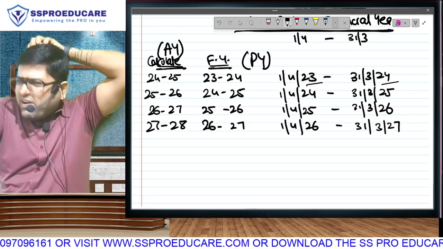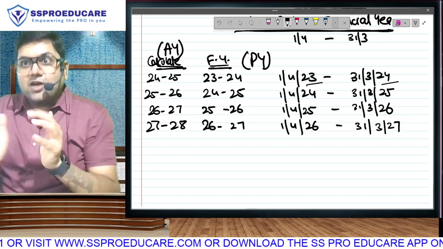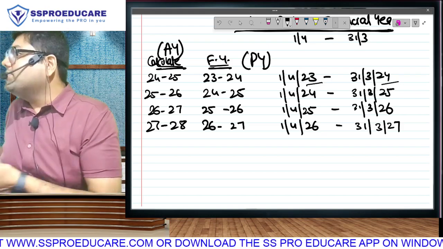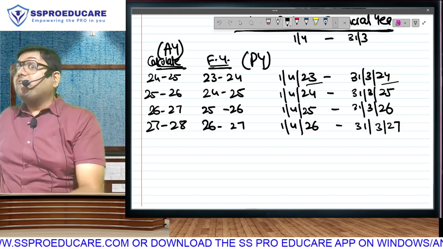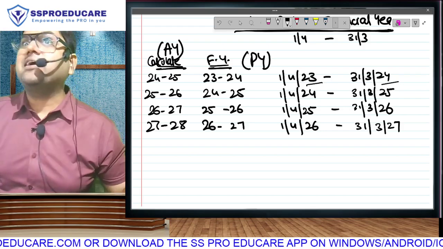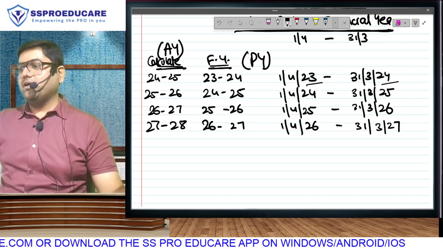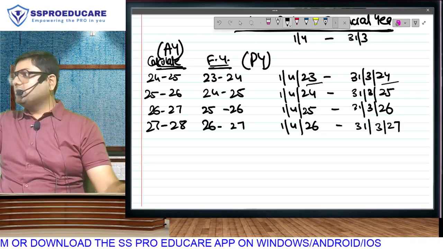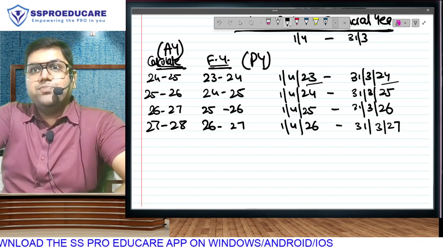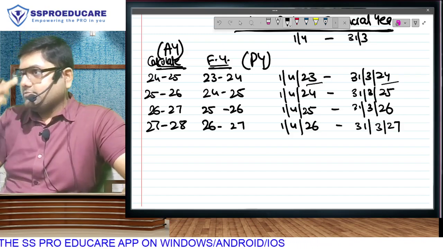Now often CA students get this confusion. Sir, why is my current year called my previous year? What's the confusion? The year for which I am calculating should be my current year, no? But we call it the previous year because when we sit down for calculation, by that time that year has already become the previous year, because by that time that year is already over. Did you understand? Therefore, our current year is called the previous year. The year for which we are calculating is called the previous year.